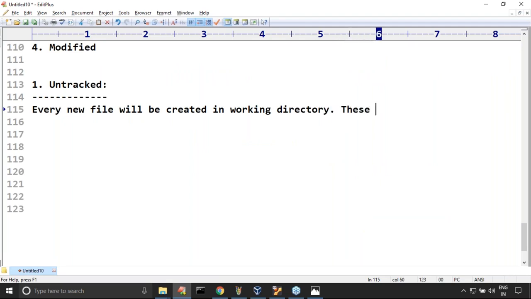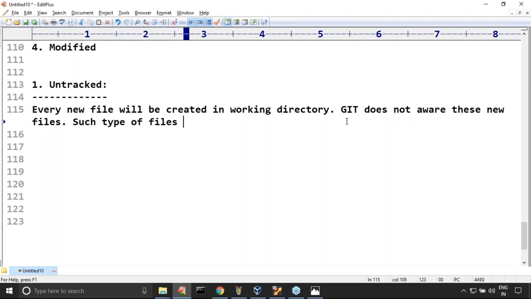So the new files which are created in the working directory, these new files Git isn't aware of. Such types of files are said to be in which state? Untracked state. Remember this very carefully. These are untracked by Git. Tracking for these files has not yet started.